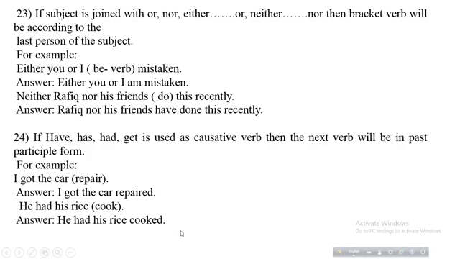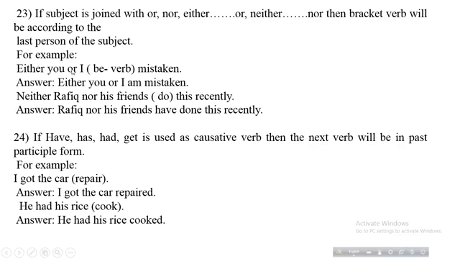Okay, I am telling you it again. Students, if subjects are joined with or, nor, either or, neither nor, then the bracket verb will be according to the last person of the subject. Here, for example, either you or I, be verb in bracket mistaken.